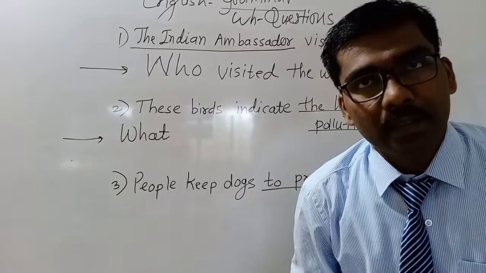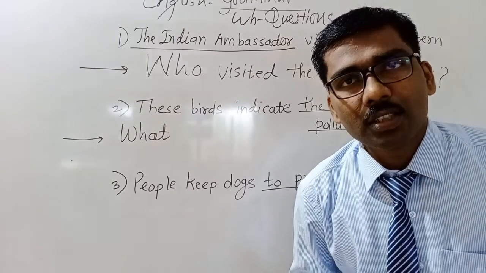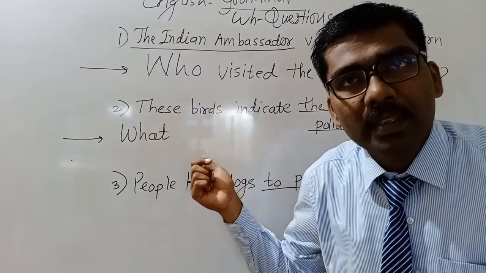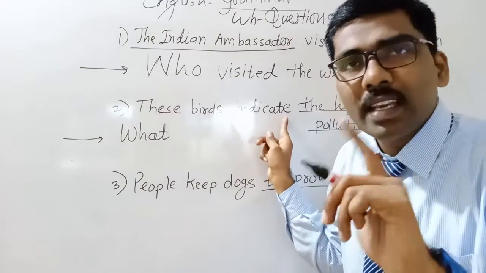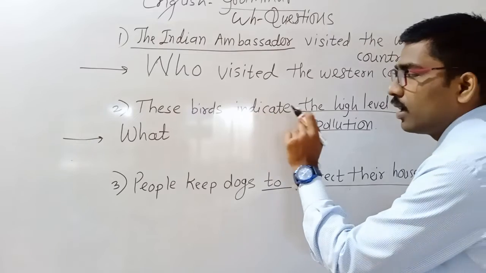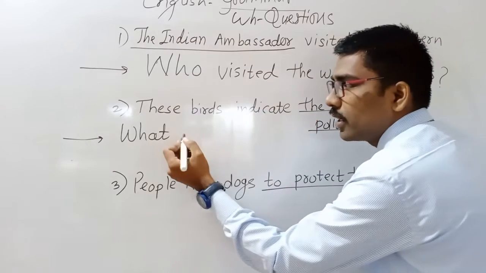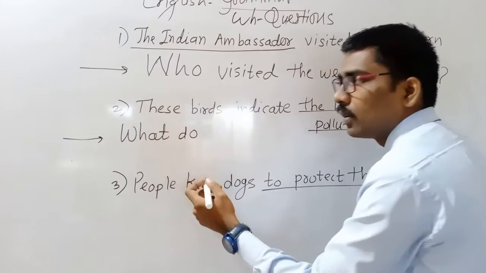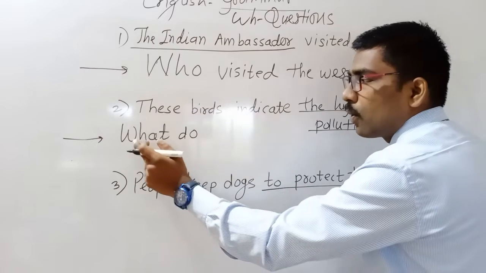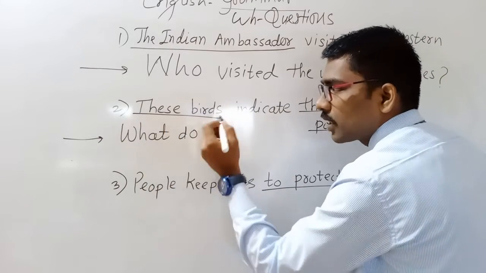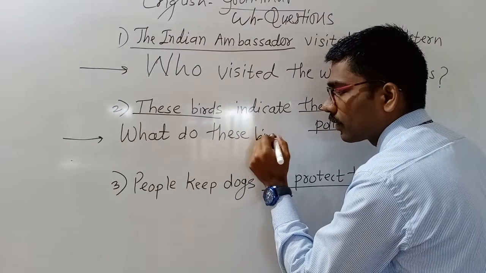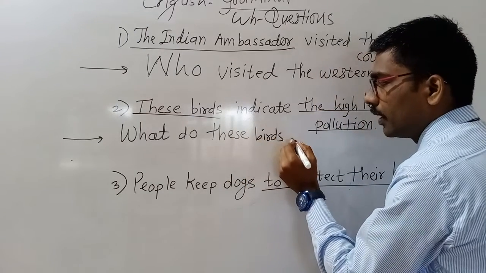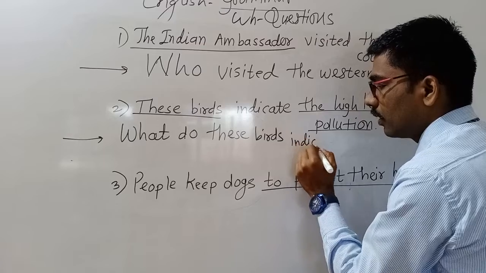Then, these birds indicate is simple present, and there is no helping verb, so in simple present we use do. What do, then the subject: what do these birds, then the main verb, indicate.